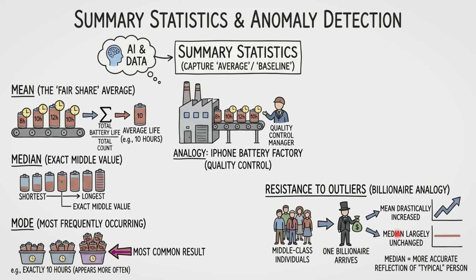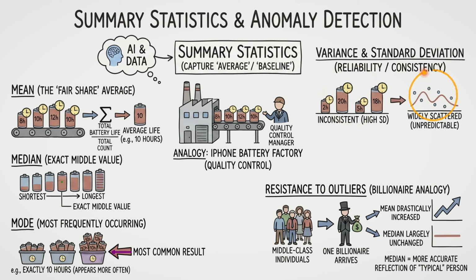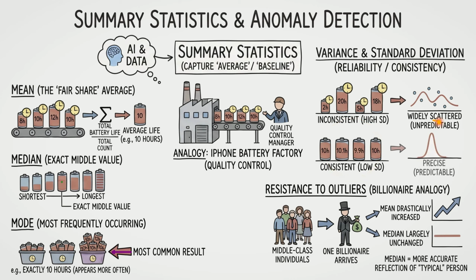Finally, we need to measure how reliable our factory machines are using variance and standard deviation. These metrics capture the spread of our data. If the battery lives are highly inconsistent, with some lasting 2 hours and others 20 hours, the standard deviation is high. This creates a widely scattered, unpredictable distribution. Conversely, if our factory is highly consistent, producing batteries that all last right around 10 hours, the standard deviation is low. This indicates a precise and tightly grouped and predictable process.